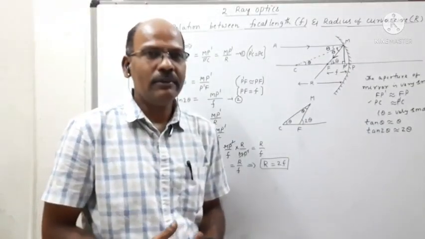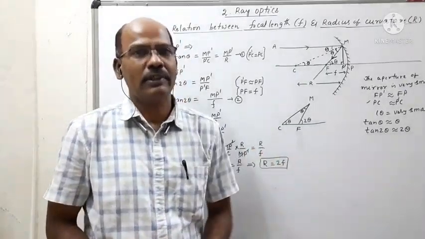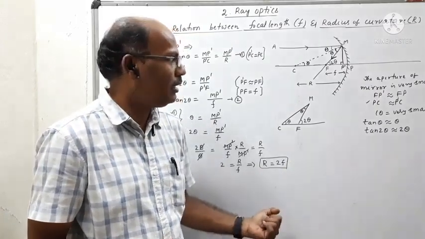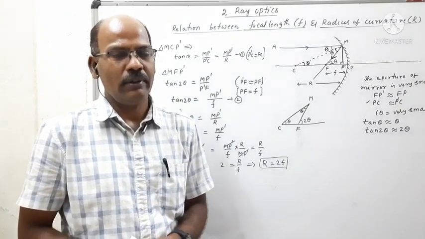Similarly, you will derive the relation between R and F in the case of a convex mirror. This is left for you to derive using the same procedure, and the relation should be R is equal to 2F.